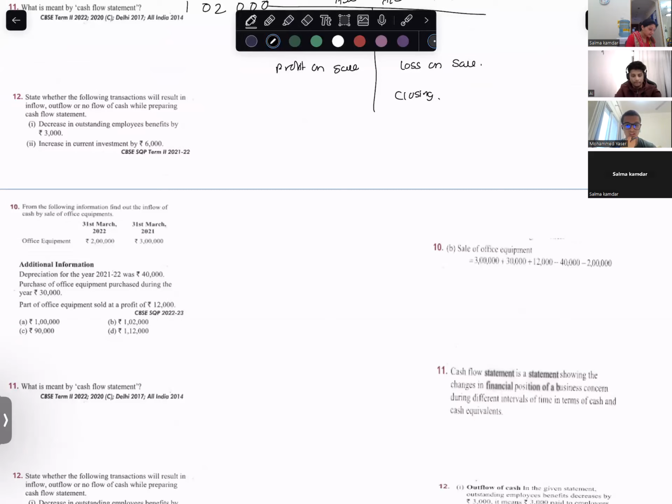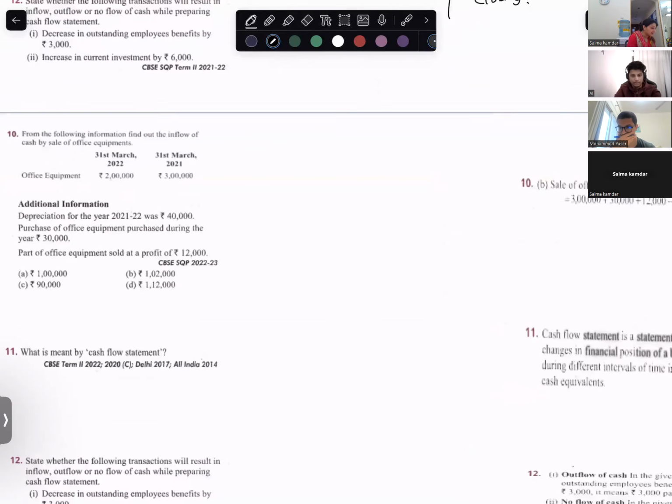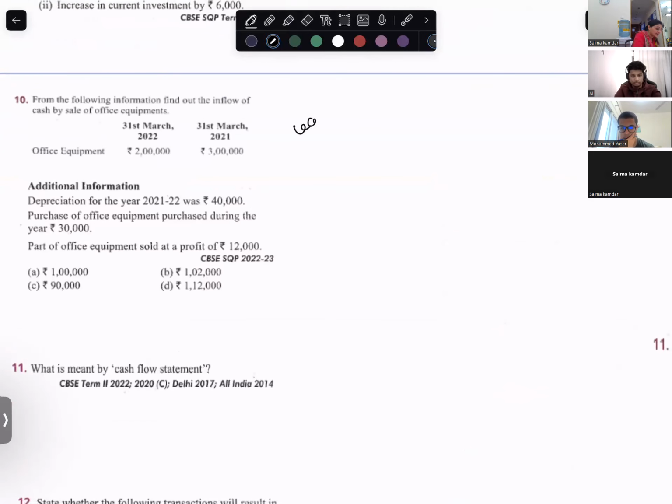Okay. You need to learn the format of asset account at net book value. You've put it in your notes now, Yasir? Yes.